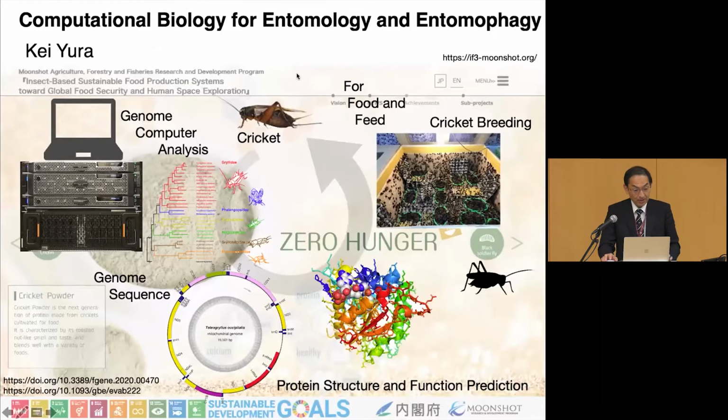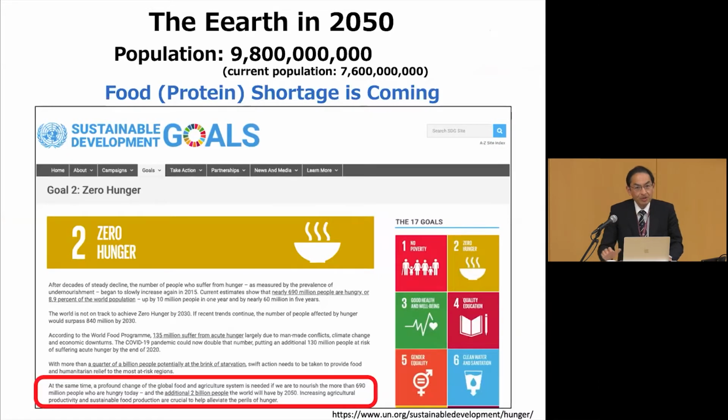And as you can see here, the title is... sorry, there's a problem here again. I can't see this. Anyway, let's forget about it. The title is about computational biology for entomology and entomophagy. I think most of you do not know the meaning of entomophagy, and I explained that in a slide here. So let us imagine the future of this Earth.